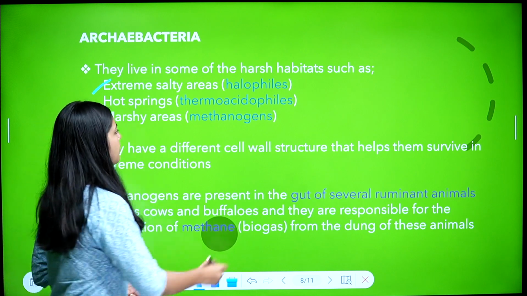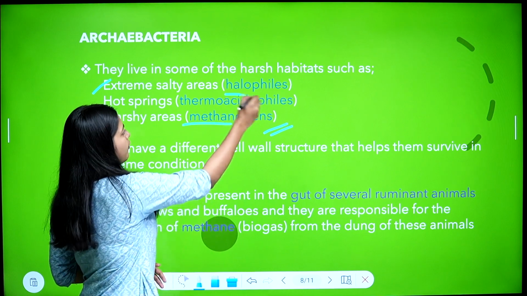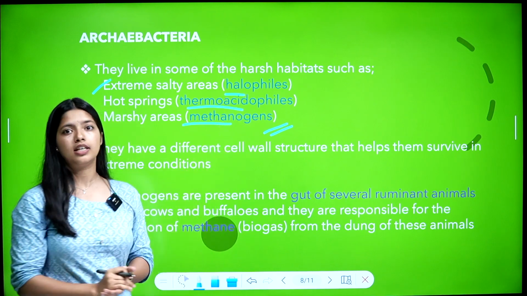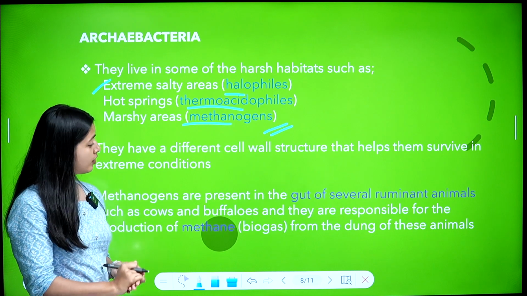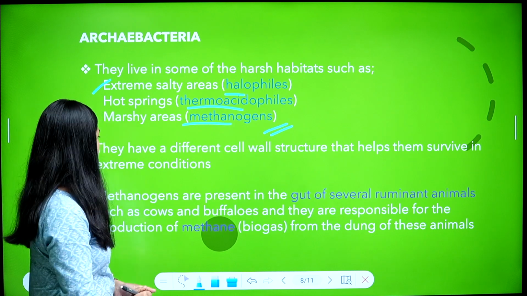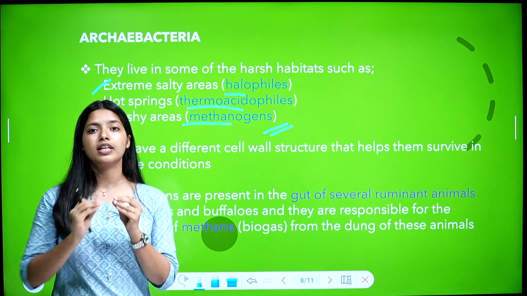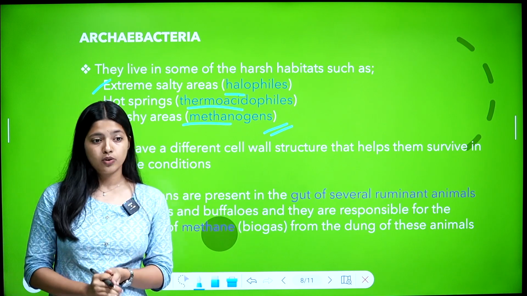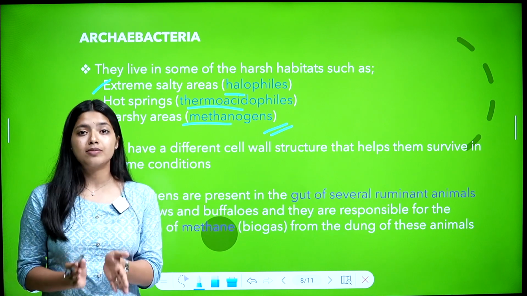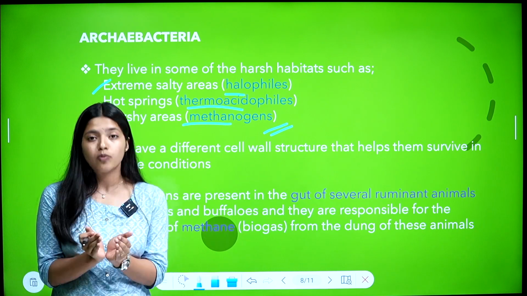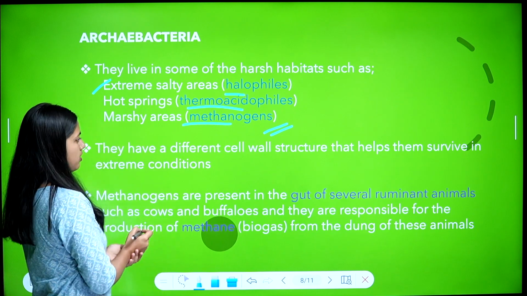So these are examples of bacteria that live in very harsh conditions. These names are important: halophiles, thermoacidophiles and methanogens. Terms are very important. They have a different cell wall structure that helps them to survive in extreme conditions. It is their cell wall that protects them in such harsh conditions. Without damaging their genetic material, their cell is kept intact by their cell wall. So cell wall is very important.